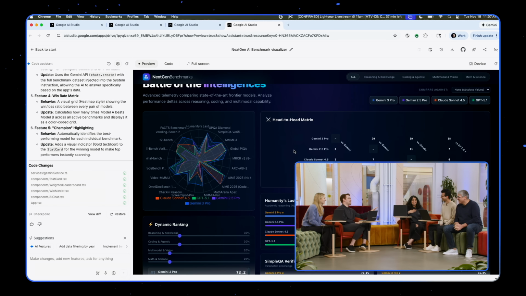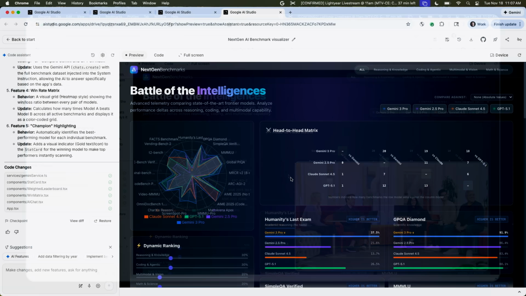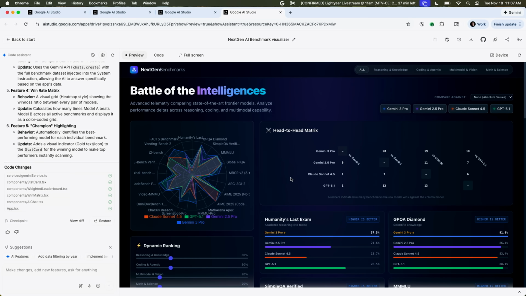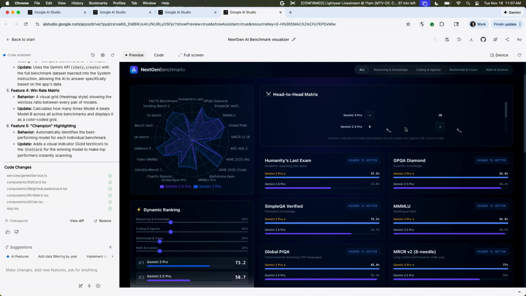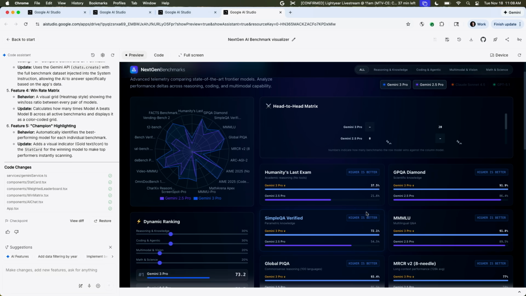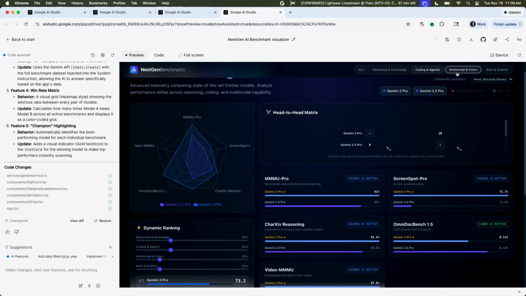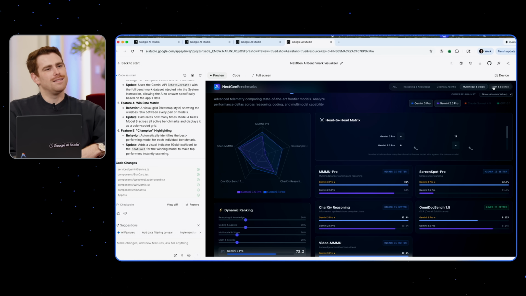It's gorgeous because we're SOTA, but the overall design could be improved. So I like this. I feel like we need an interactive benchmark website. This is my feature request for the DeepMind website. Oh, this is pretty cool. It is pretty cool. If I just want to do Gemini 2.5 Pro versus 3 Pro and filter by categories, I feel like this would be helpful. Wow. This is pretty awesome.